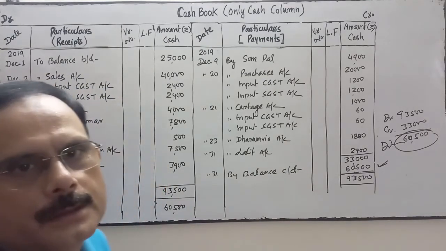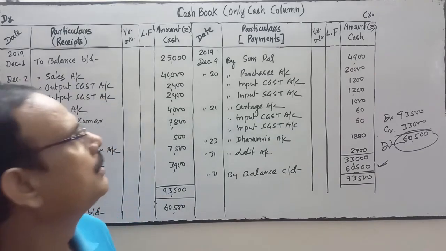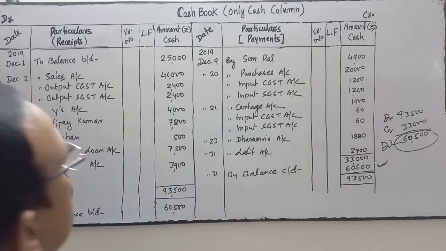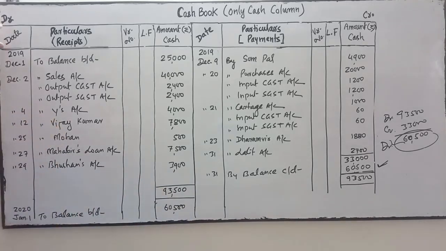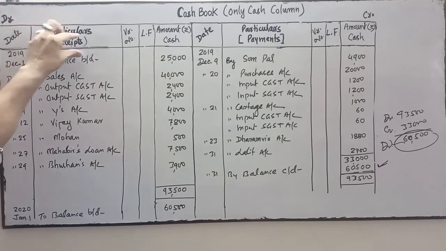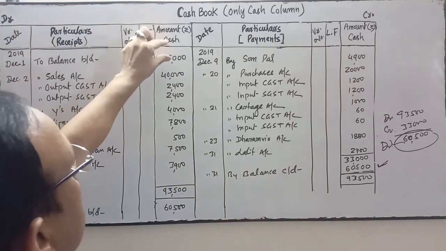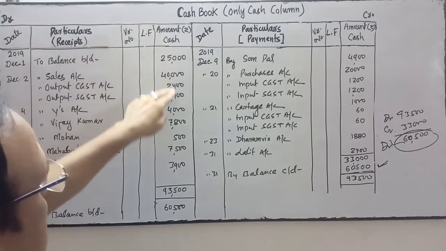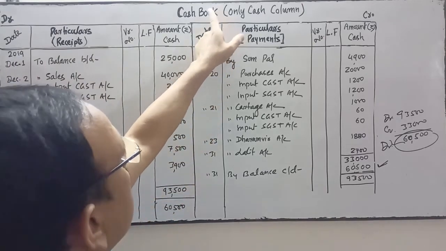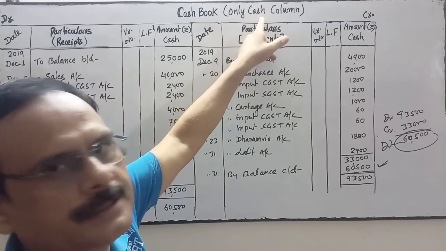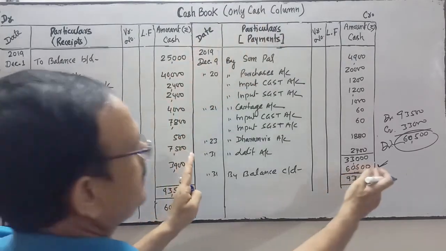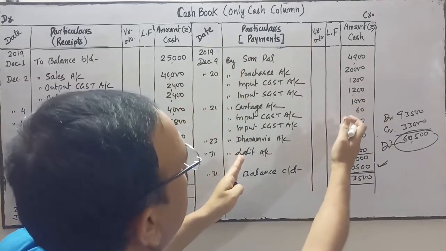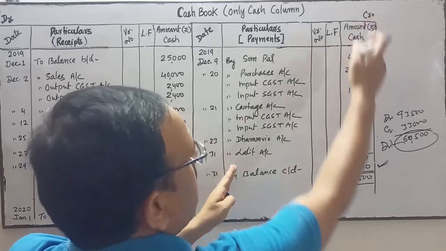Okay, is it clear? So this is a single column cash book. Once again, this side is debit: date, particulars, this particular is for receipt, voucher number, ledger folio, and amount for cash. This is for the debit side, and this column is for the cash column. I am operating the cash book only with the cash column, cash transactions. Again the same thing is on the credit side: date, particulars, but this particular is for payment, voucher number, LF, amount for cash, credit side.